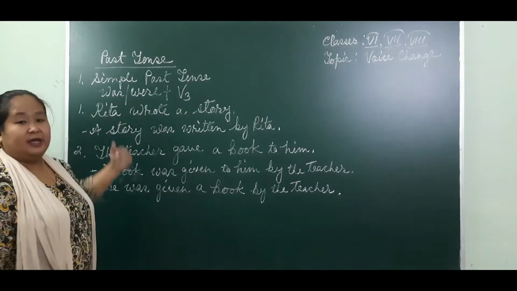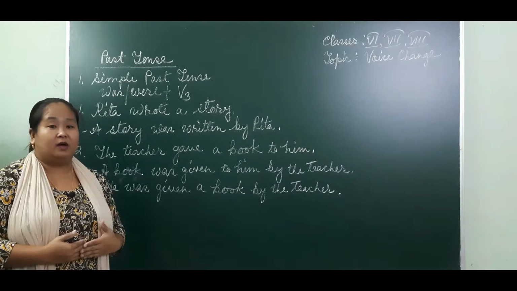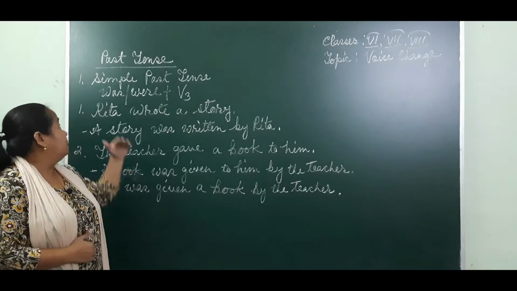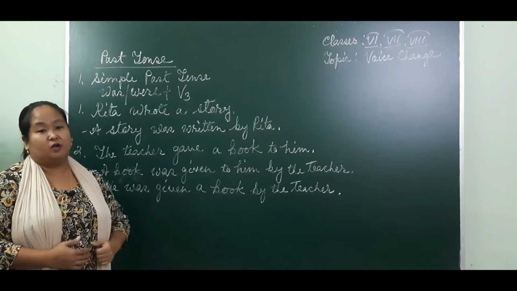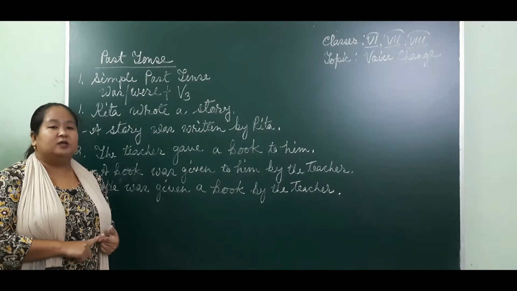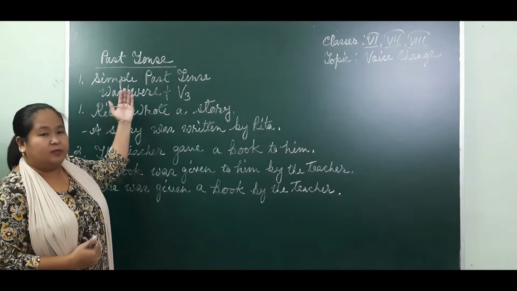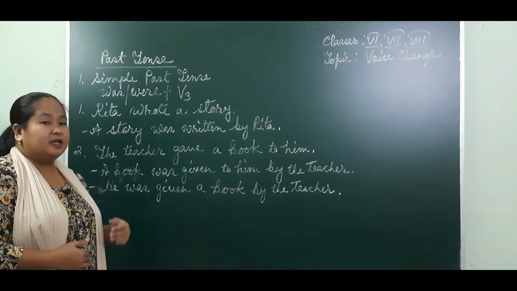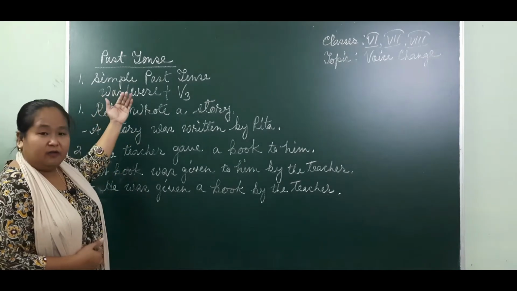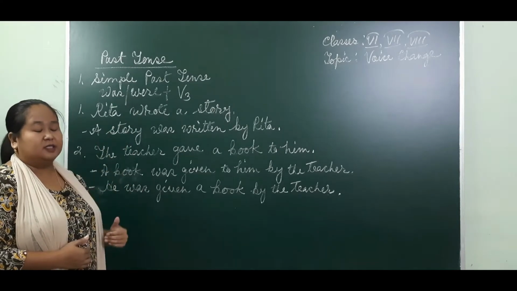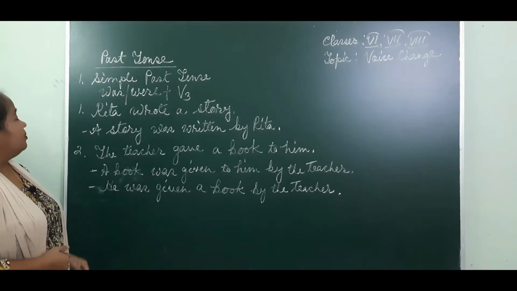Okay, here we have past tense, and we all know that each of the three main tenses has four different kinds, right? So past tense: simple past, past continuous, past perfect, and past perfect continuous tense. But past perfect continuous tense doesn't have a passive form. So now we will look at simple past, past continuous and past perfect tense. Okay, how to change from active to passive voice according to the various forms of past tense. All right. So number one, first of all, simple past tense.